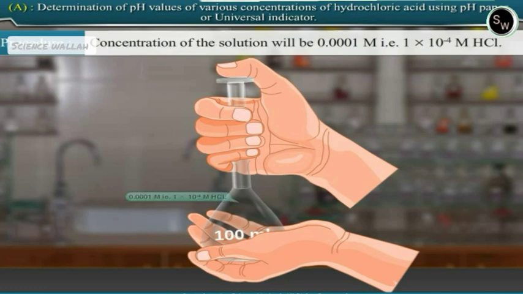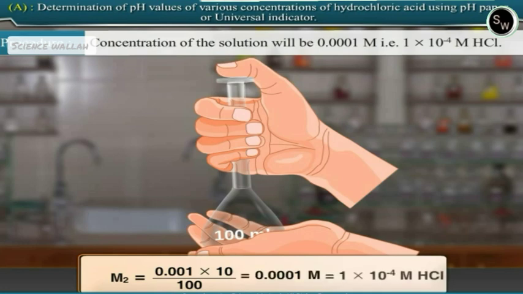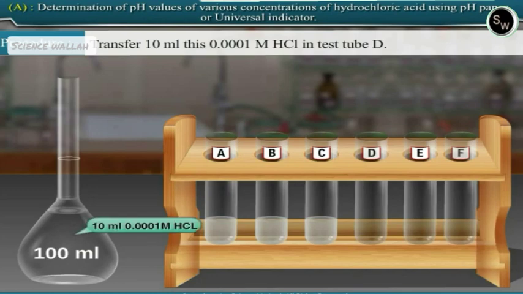Concentration of the solution will be 0.0001 molar, that is 1 multiplied by 10 raised to minus 4 molar hydrochloric acid. M2 is equal to 0.001 into 10 upon 100, which is equal to 0.0001 M, which is equal to 1 into 10 raised to minus 4 M HCl. Transfer 10 ml of this 0.0001 molar hydrochloric acid solution from the volumetric flask in test tube D.